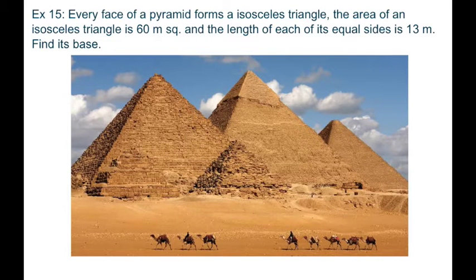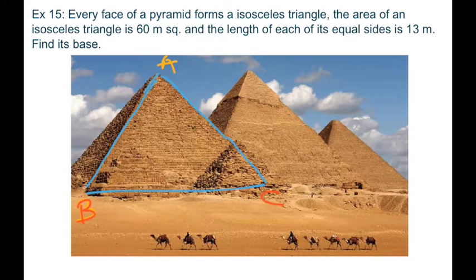Next problem is, every face of a pyramid forms an isosceles triangle. The area of the isosceles triangle is 60 meters square, and the length of each of its equal sides is 13 meter. Find its base. Okay, so it's saying that this triangle is an isosceles triangle. Let's say this is A, B and C, right?